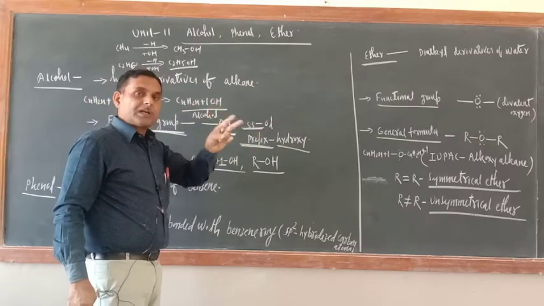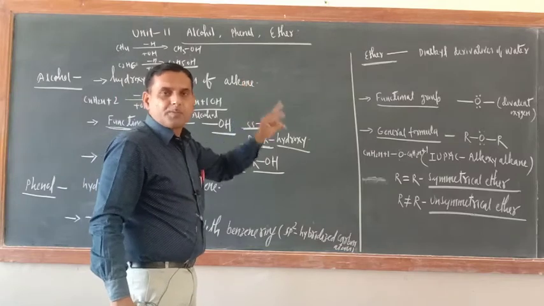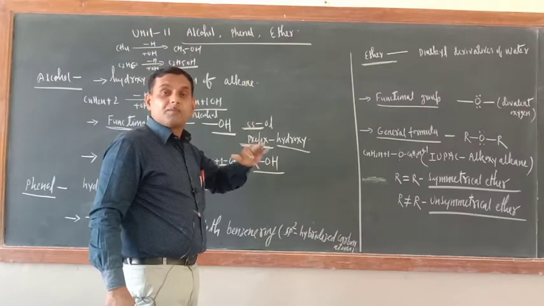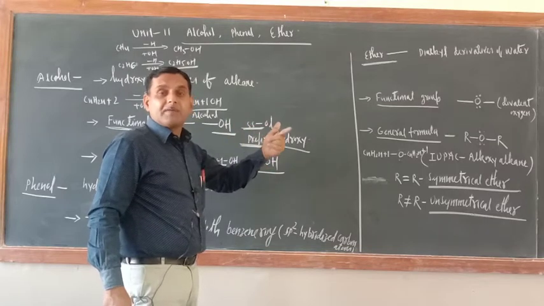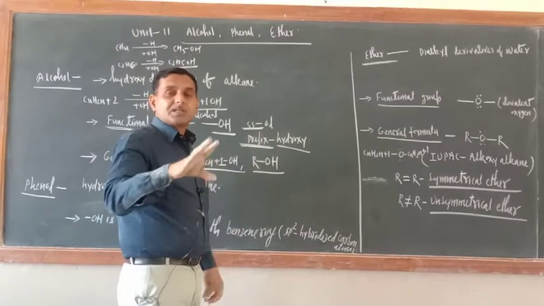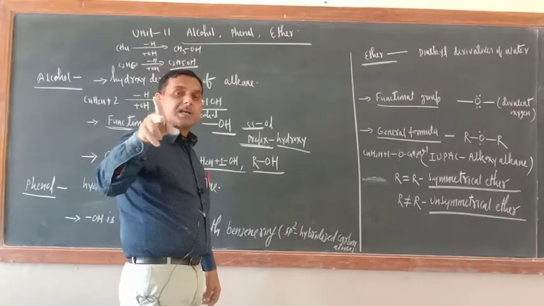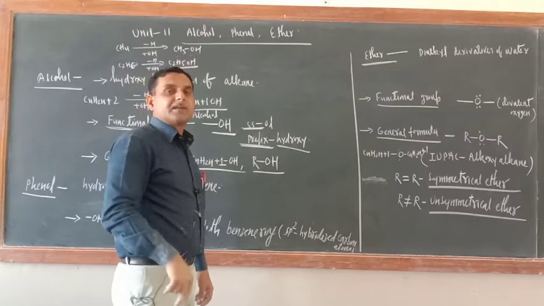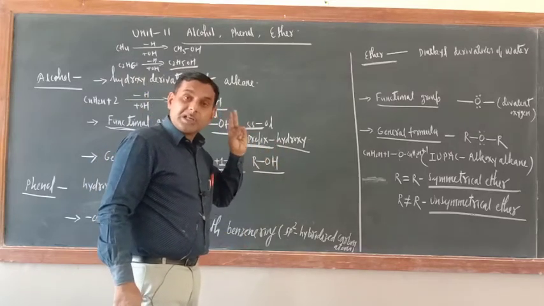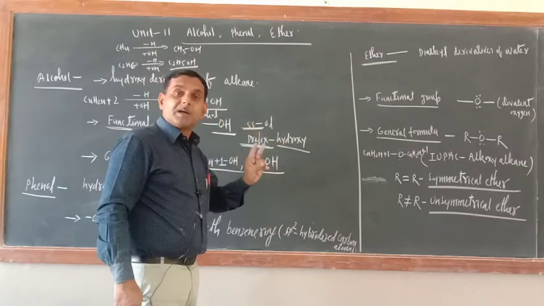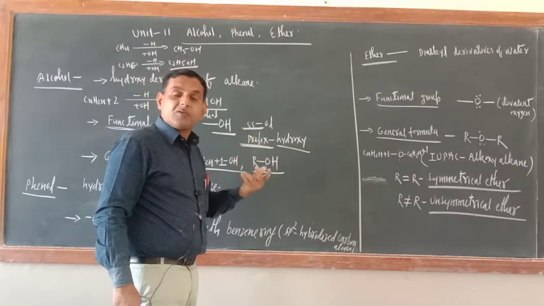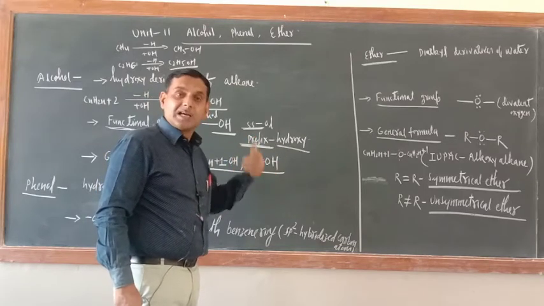When prefix is required and when secondary suffix is required, I have completed last year only. When more than one functional group is there, then we have to follow the priority order, and in priority order the functional group which comes first is the primary functional group, and which comes later is the secondary functional group. The primary functional group should be written as a secondary suffix and the secondary functional group should be written as a prefix. That is why for each functional group you should remember their secondary suffix and prefix. At any point of time we may require the prefix also in addition to the secondary suffix.